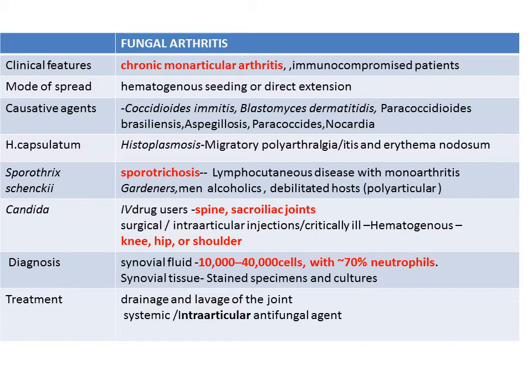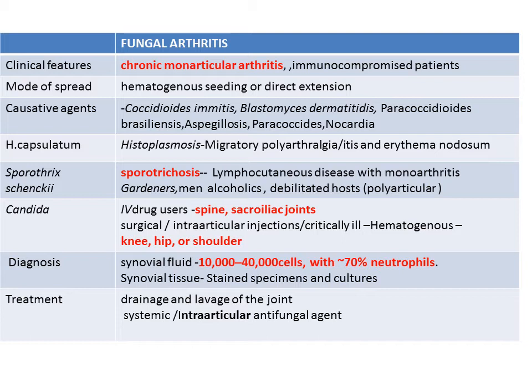monoarticular and polyarticular arthritis, which is seen in IV drug abusers. In IV drug abusers, it involves the spine and sacroiliac joints. In critically ill patients or with hematogenous seeding, it involves the knee, hip or shoulder joints.